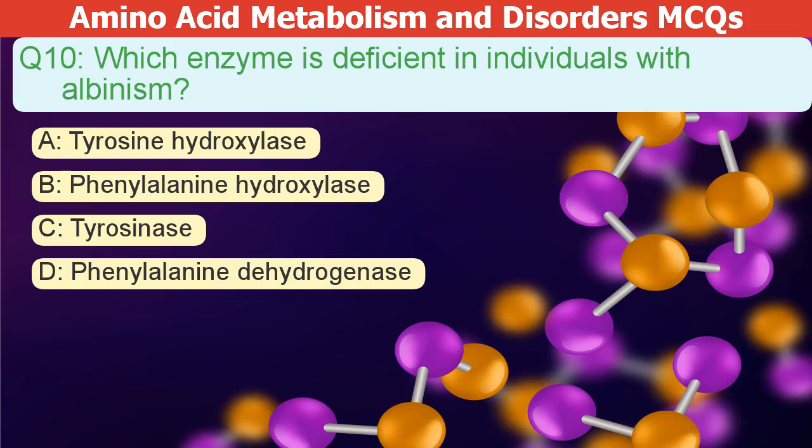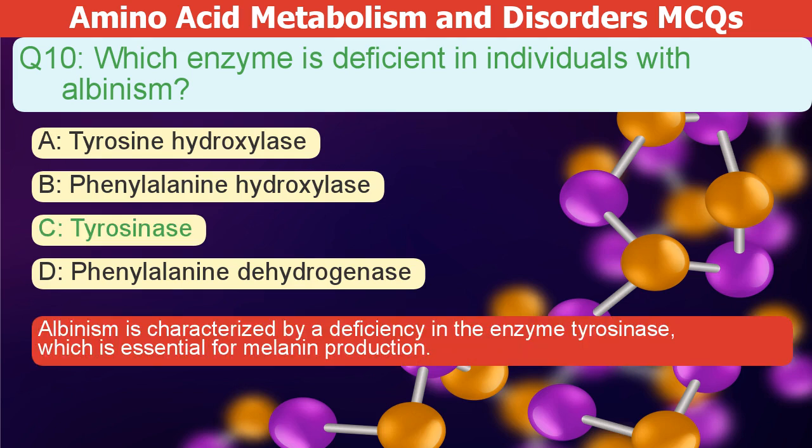Which enzyme is deficient in individuals with albinism? A. Tyrosine hydroxylase. B. Phenylalanine hydroxylase. C. Tyrosinase. D. Phenylalanine dehydrogenase. The correct answer is C. Albinism is characterized by a deficiency in the enzyme tyrosinase, which is essential for melanin production.